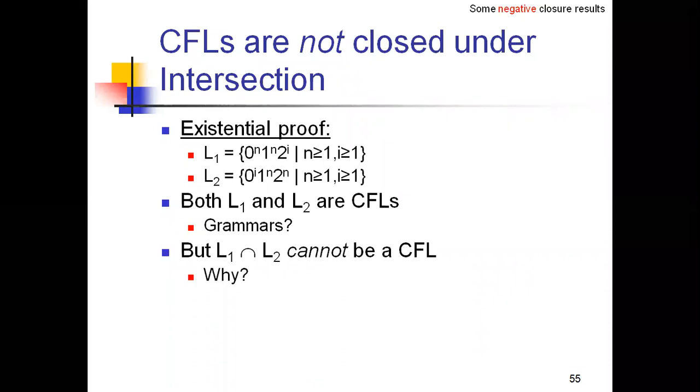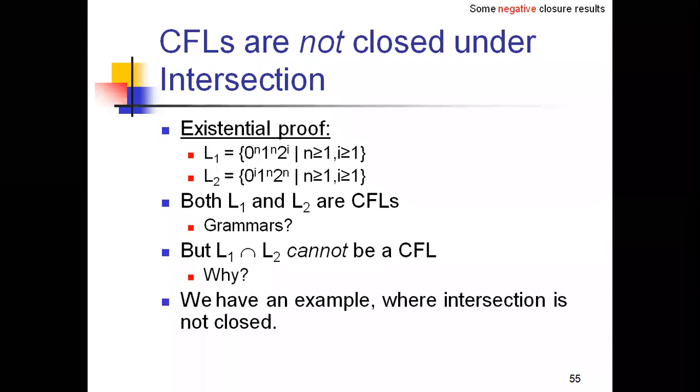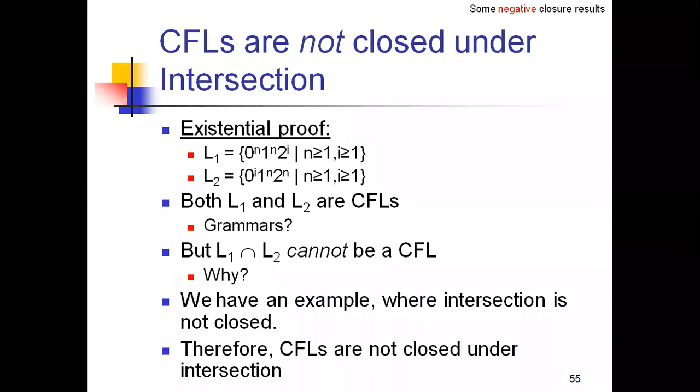But L1 intersection L2 cannot be a CFL. That is the contradiction we get. So intersection is not closed under context free languages, or under context free grammars, right?